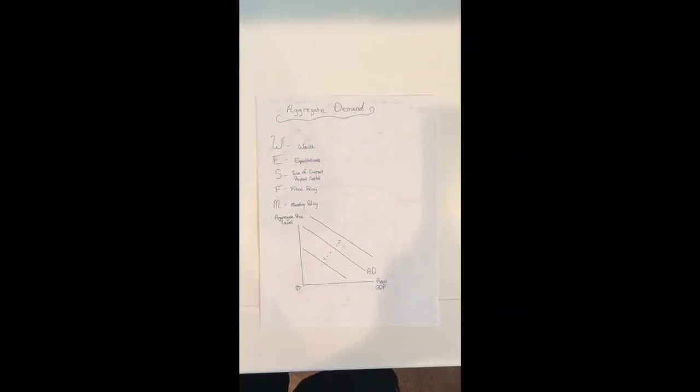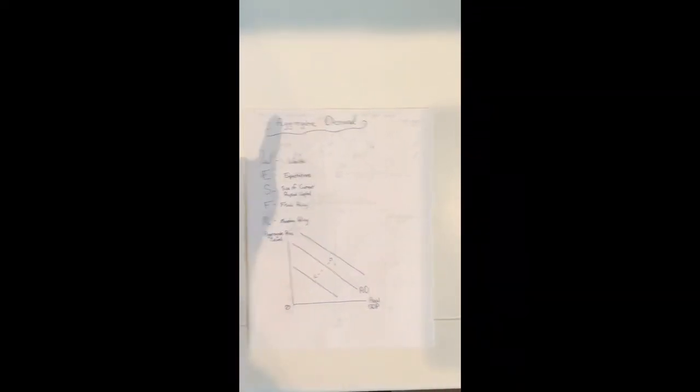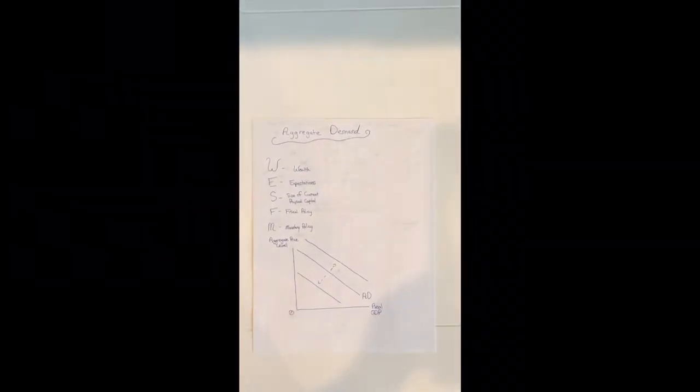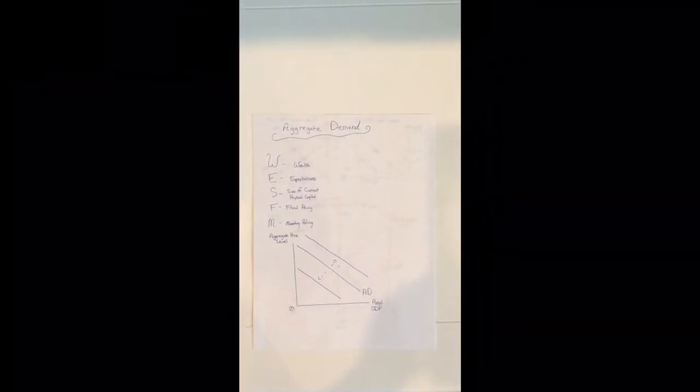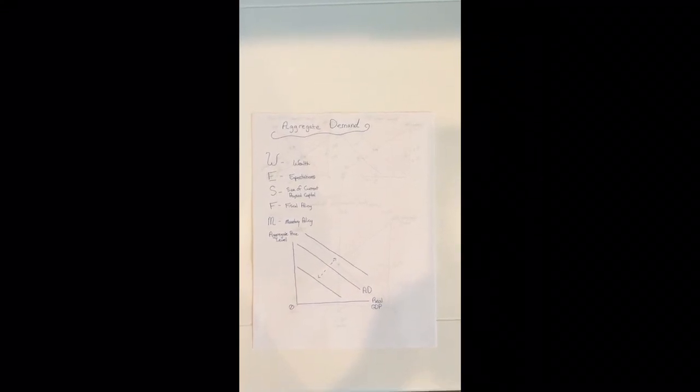Nice, that is so interesting. Okay, let's focus on aggregate demand now. Aggregate demand is shifted by 5 determinants. Just think WES FM. W, wealth. E, expectation. S, size of current physical capital. F, fiscal policy. And M, monetary policy.